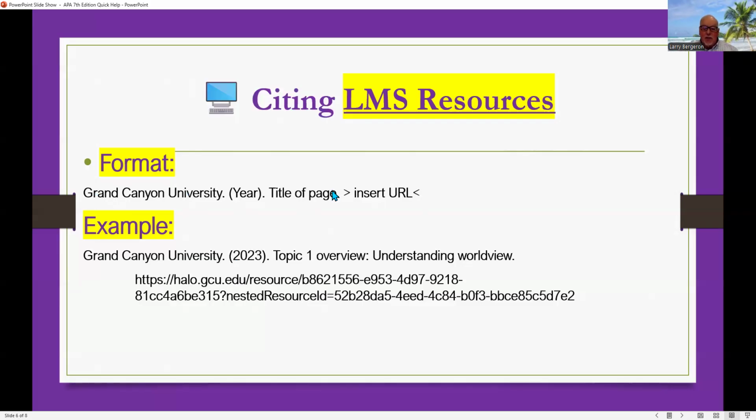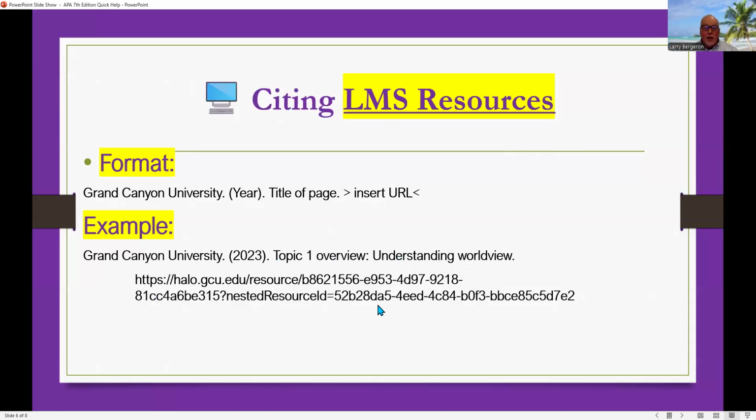So that's why this is different from the book of the beginning of wisdom, etc. All right, so then you put topic 1 overview. Notice overview is not capitalized, and topic 1 is present as well. And then the title, Understanding Worldview, and then the URL address.